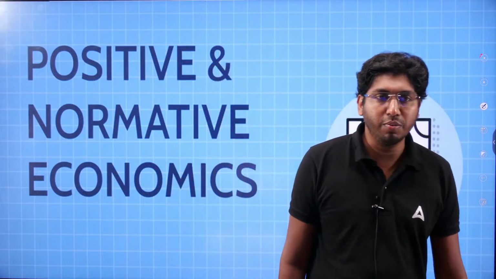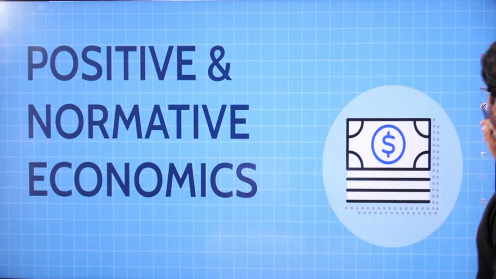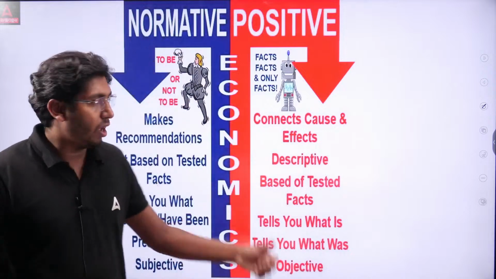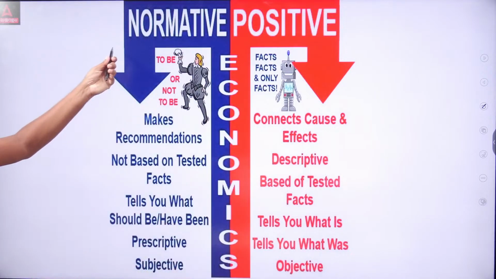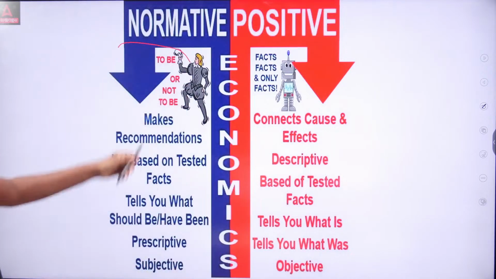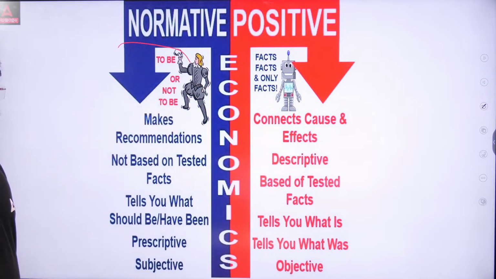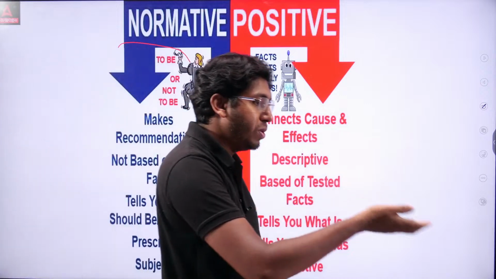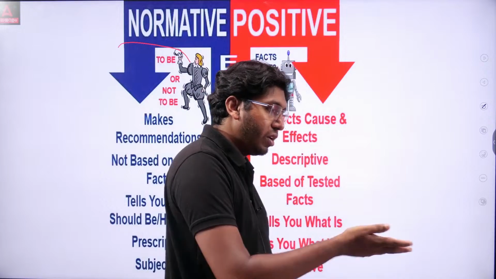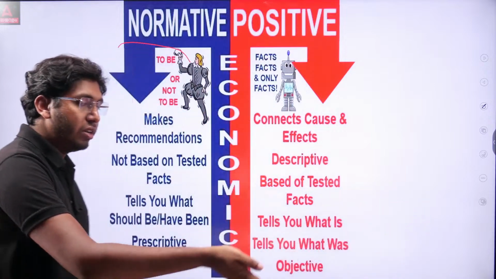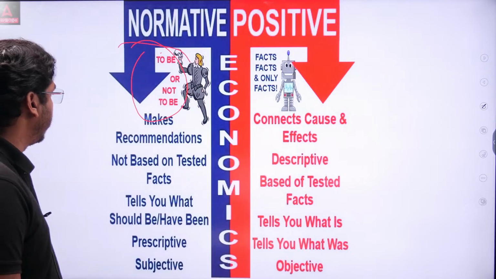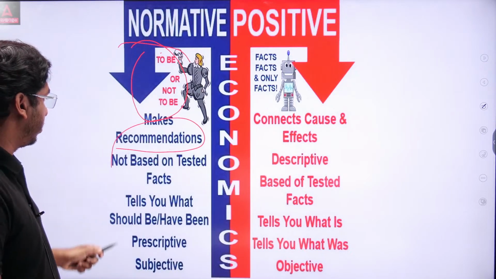Next, the last topic, positive and normative economics. What is the difference between positive and normative economics? You can learn from this picture. For example, the normative: remember, to be or not to be. To be, that may happen or may not happen. This should be like this or in this manner. If it is done in this way, then it will be good. So to be or not to be, they are making recommendations.